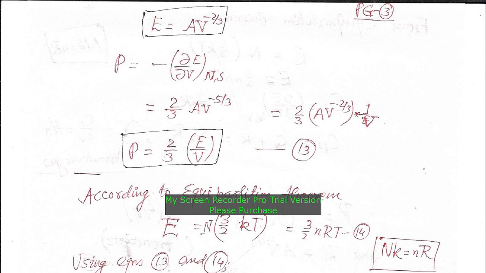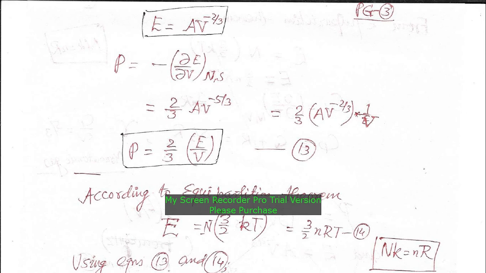So from this discussion we have energy as a function of V power minus 2 by 3. We can write pressure by taking the derivative of energy with respect to volume at constant number of molecules and entropy, that is an isoentropic process, constant entropy. The derivative of energy with respect to volume with the minus sign will give you pressure, provided this energy and volume relation is known to you.